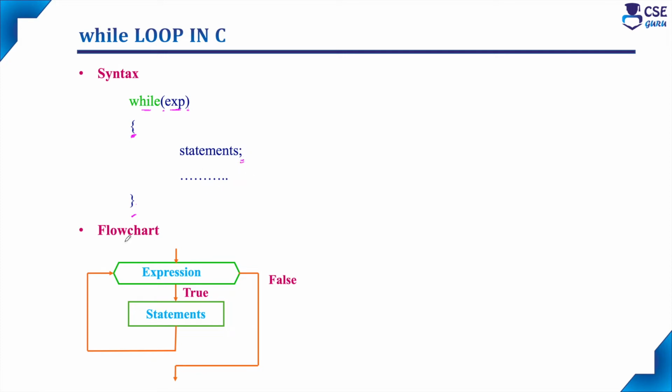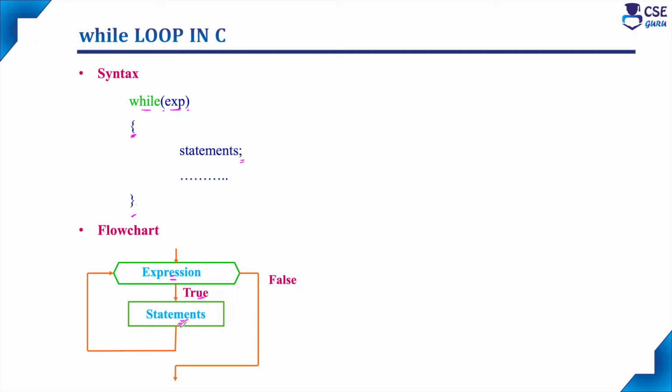Next, flowchart for while loop. This is the loop expression, and only when the expression is evaluated to true, it will allow the body of the loop to execute, that is the statements placed within the curly brace. That is nothing but the body of the loop. It will allow the body of the loop to execute once.